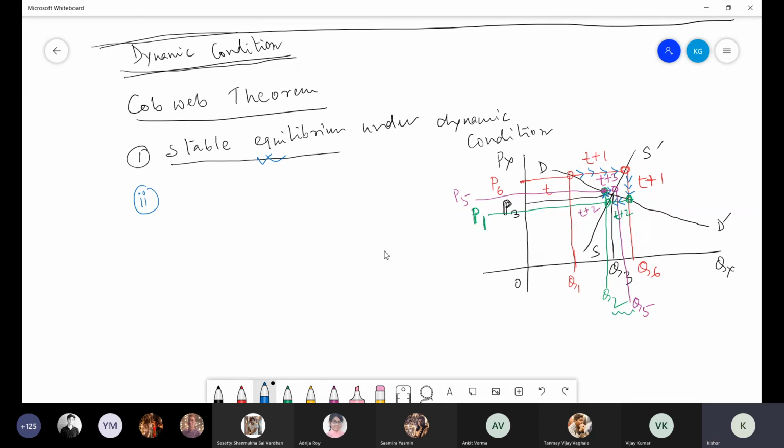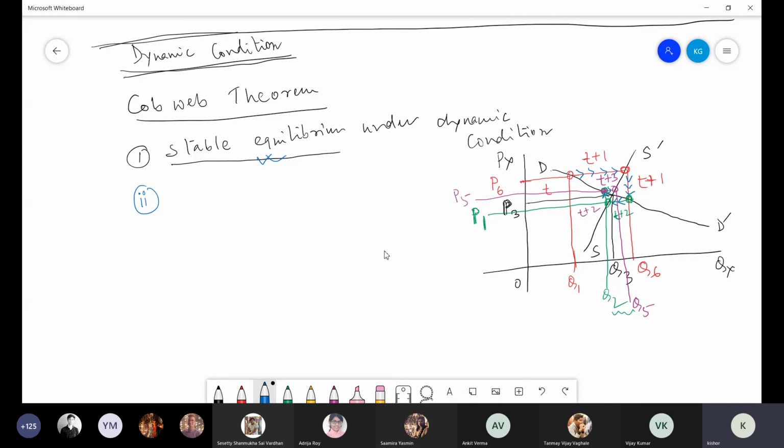Although today market price may be high, starting from manufacturing or producing more pens, packaging, bringing it into market, you need some time. And that indirectly brings different time periods into the picture, means ultimately dynamic condition.